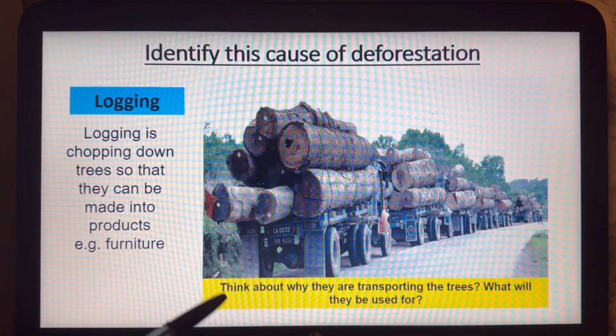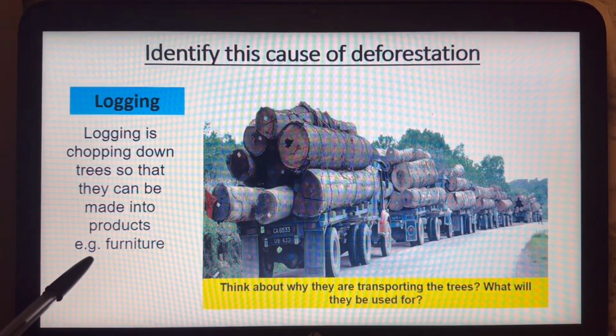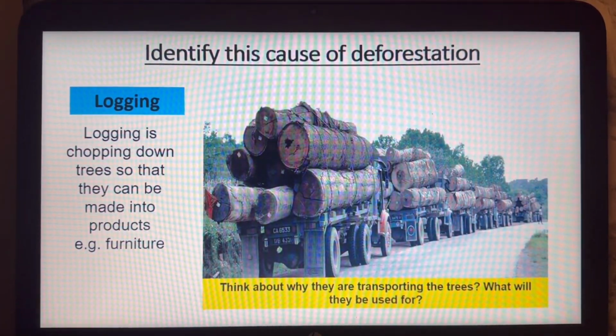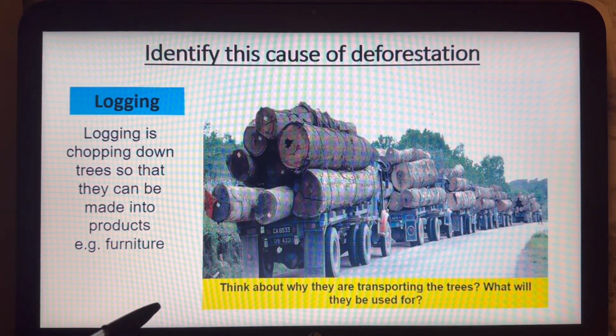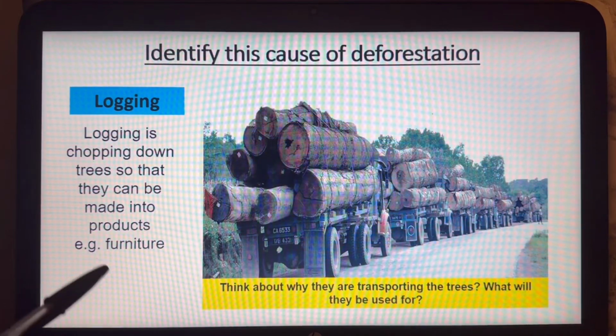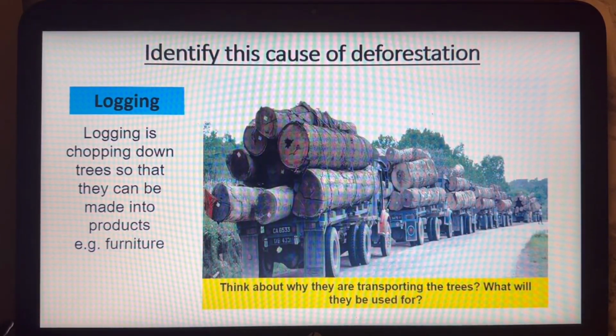So actually, causes of deforestation is because there's a massive demand for wooden products all around the world, such as furniture. Again, another stat that you can talk about is Malaysia is one of the largest exporters of tropical wood, such as timber, as shown in the photo. Obviously, that generates huge amounts of revenue, but we will look at that later in the impacts video.